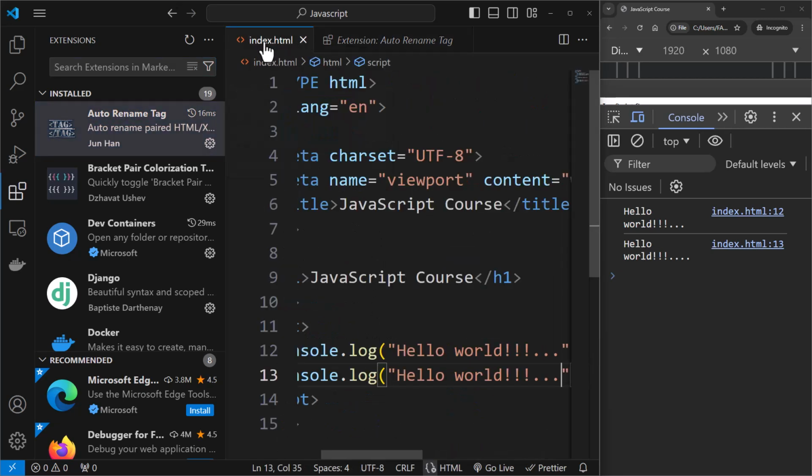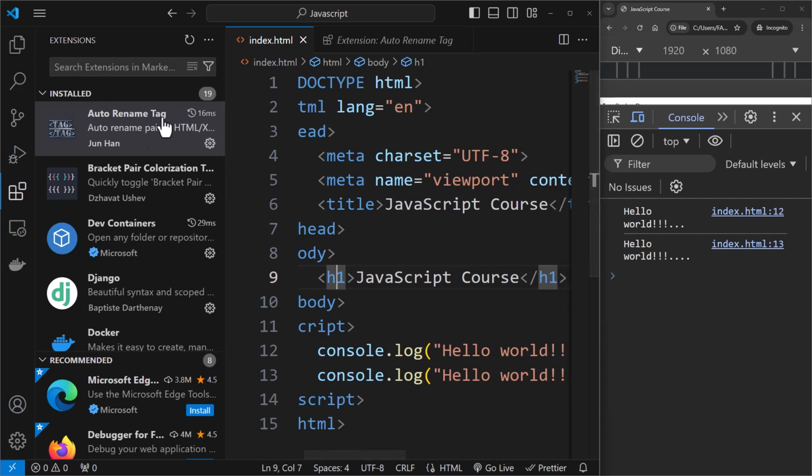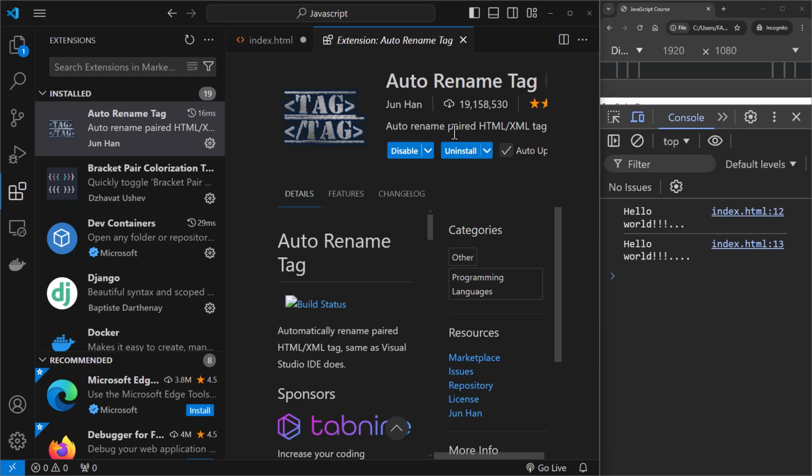Now if you see this HTML file, it consists of tags. One is the opening tag, the other one is the closing tag. So if you want to rename the tag, let's say this H1, I want this to be H2. If I do H2 over here, you can see the closing tag was also renamed automatically. How is this being handled? This is being handled because of this extension.